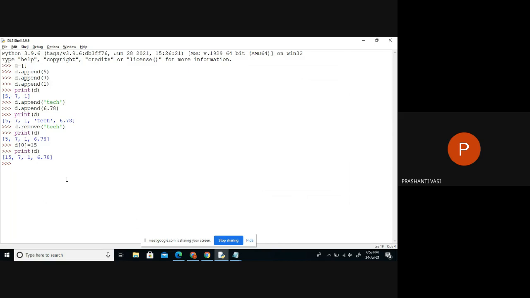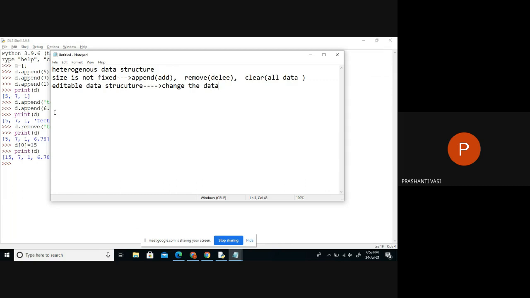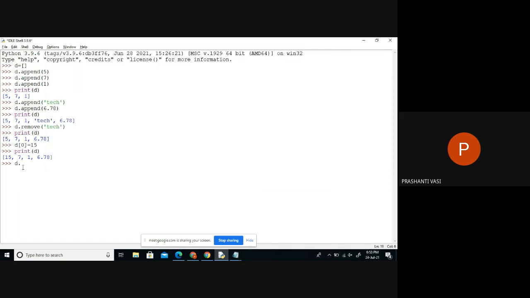So it is not a fixed data structure, neither in terms of size nor in terms of elements. Both can be modified. The size can be expanded or shrunk, and the data can be changed through index notation. So this is the basic feature of the list: it is a collection of the same or different types, so it is called heterogeneous. Its size is not fixed because you can keep adding, removing, and also there is a clear option, an operation to clear everything out of it.